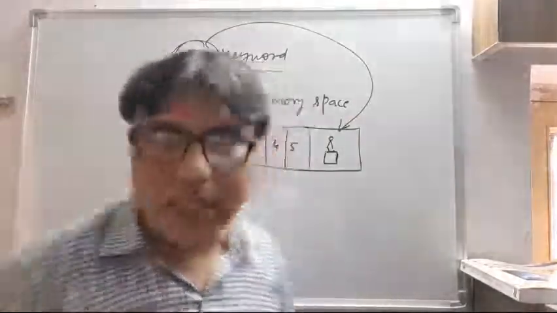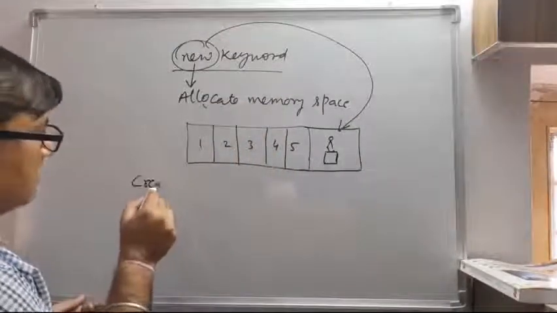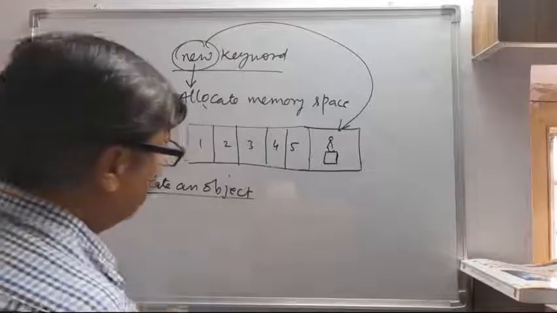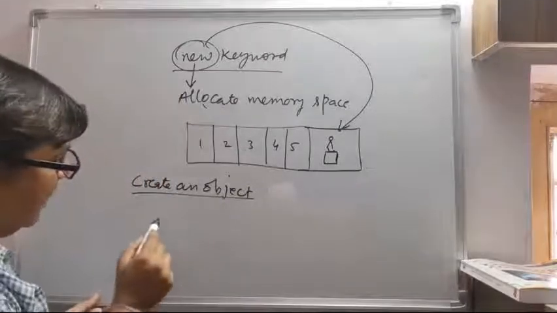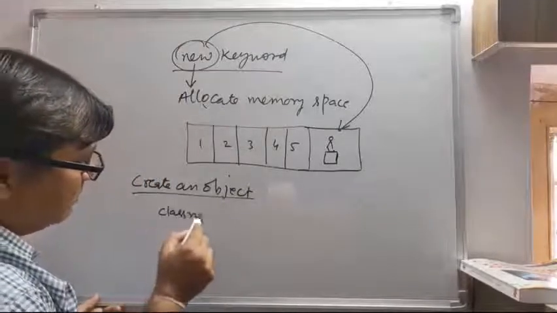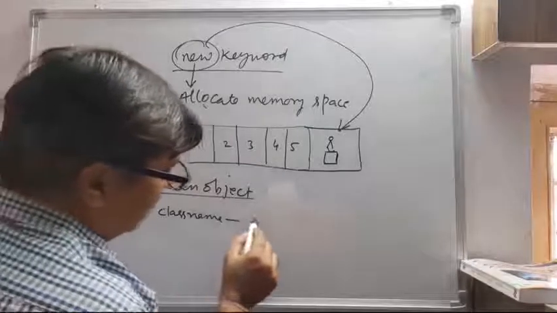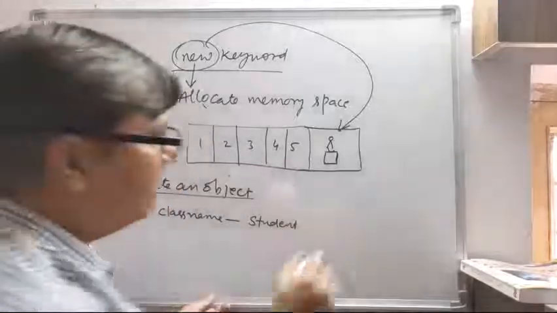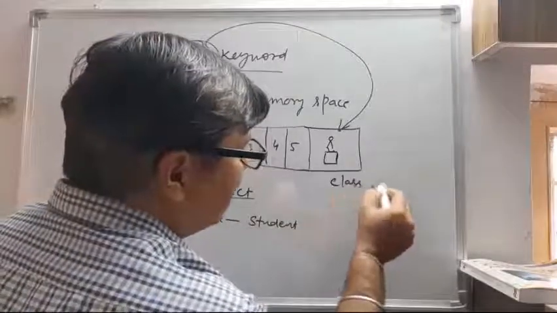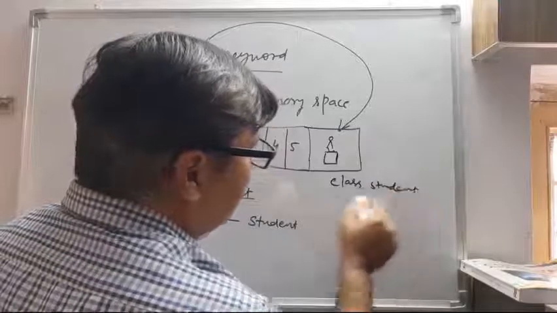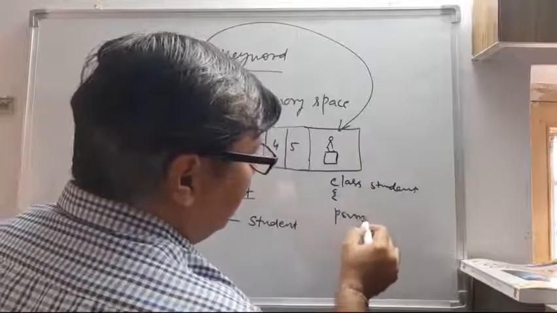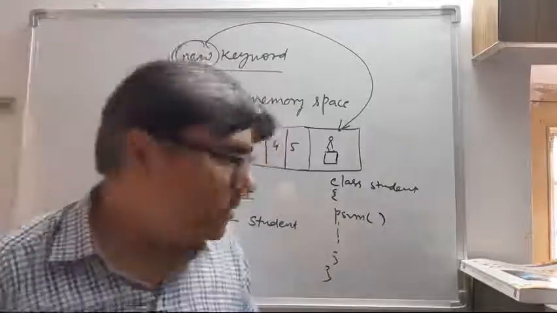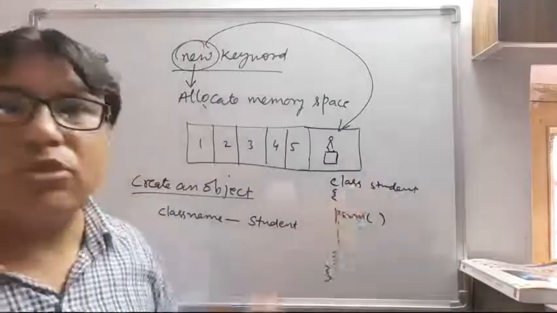Now how to create an object? Suppose we have a class name as student. What is a class name? We have made some classes such as class student, public static void main. We have done these programs previously. So this is a class name. Suppose the class name is student.